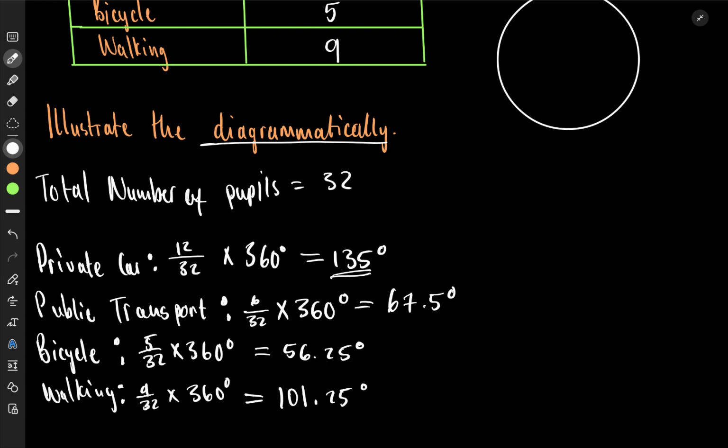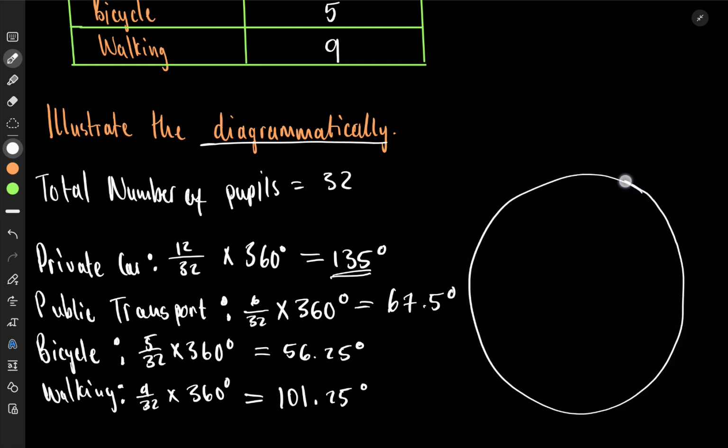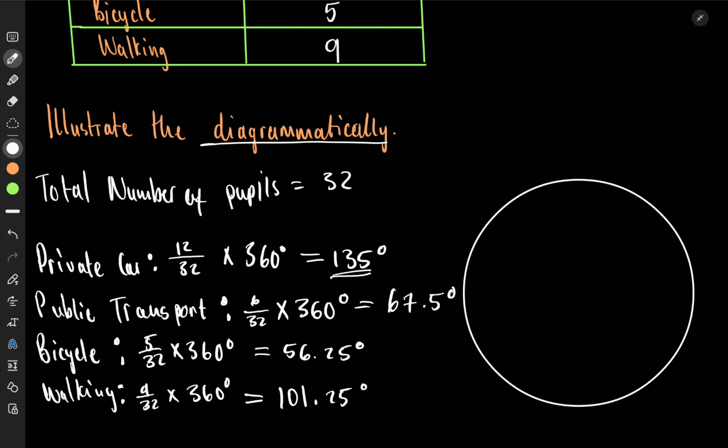For me, I don't have the equipment, but you can. I know you can construct using your stationery in the math set, so make sure you have your math set with you. Now that I've made it, I'm just going to make rough drafts of things that I know already. I think the easiest one is this 101.25, because 90 degrees would be exactly like this.